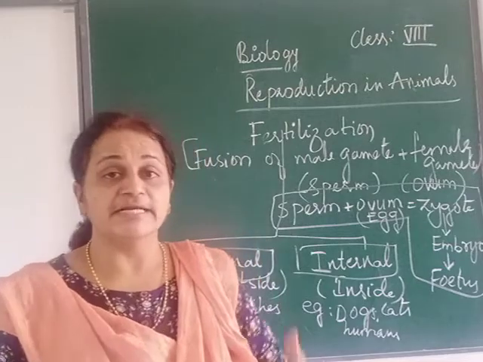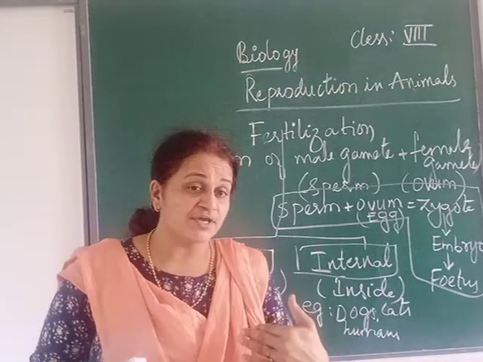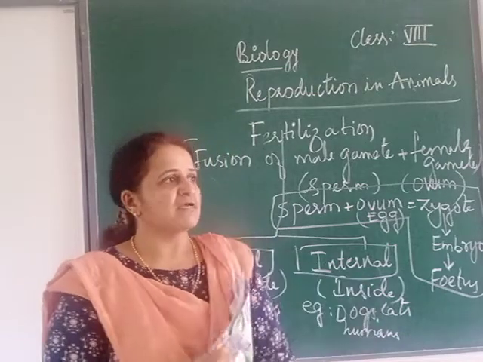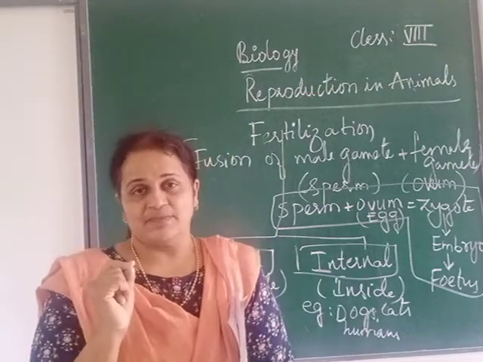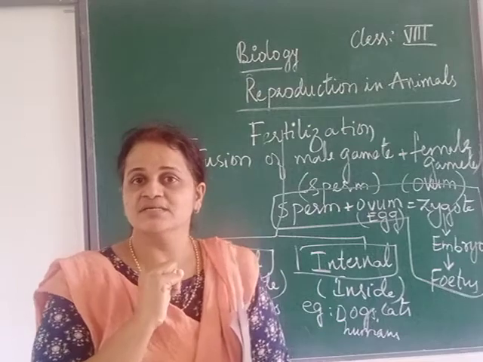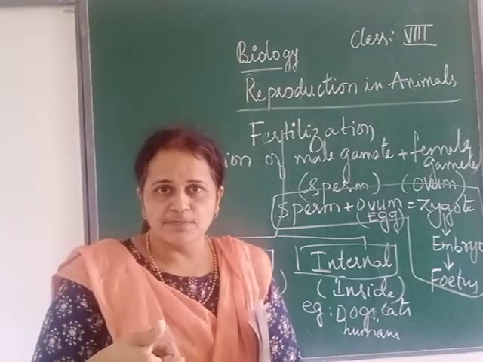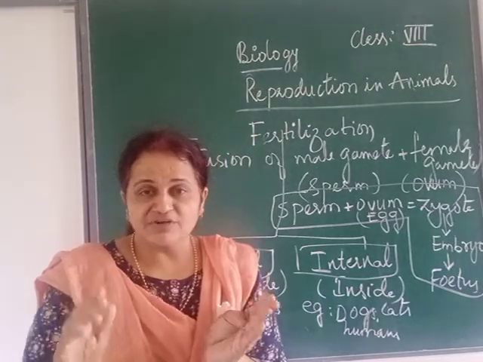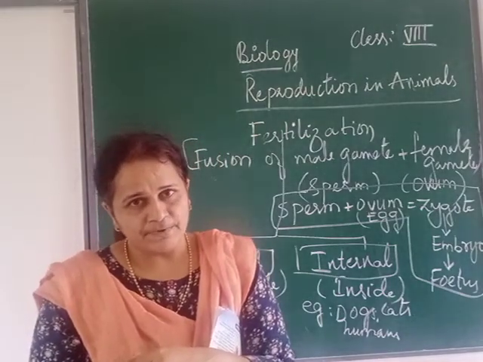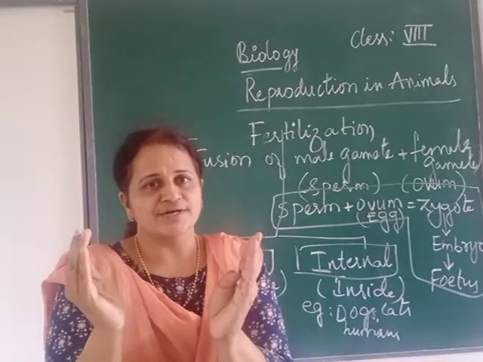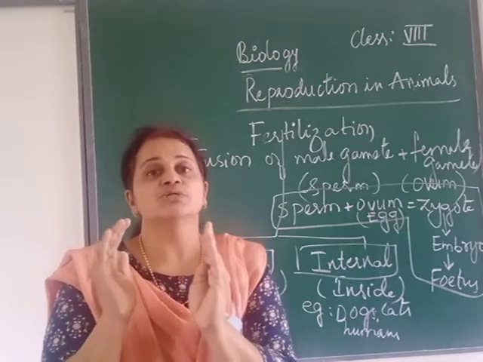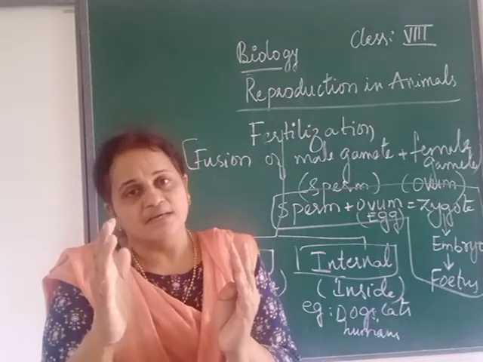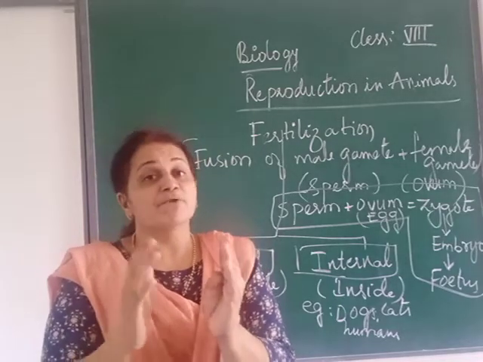Now internal means it is taking place in which body? In the female body. So now we have our female reproductive system. You remember the pair of ovaries. There is a fallopian tube. After that comes the uterus. Yesterday we talked about the uterus. Then we talked about the vagina. You call the uterus the mother's womb, no? That is the uterus, not the stomach part. It's the lower part. That is where the development of the embryo takes place.